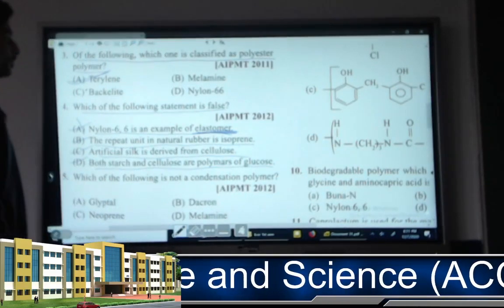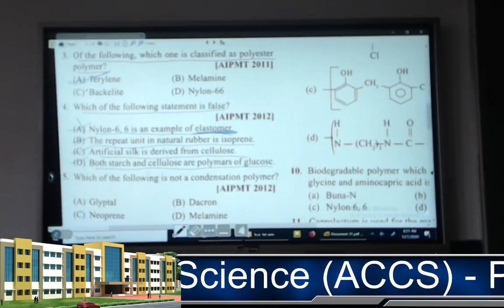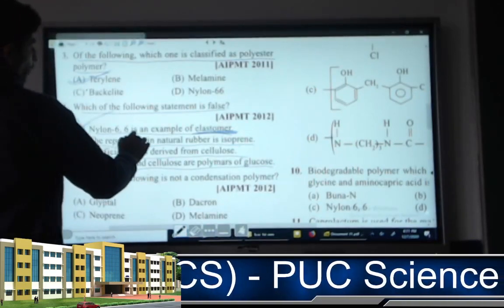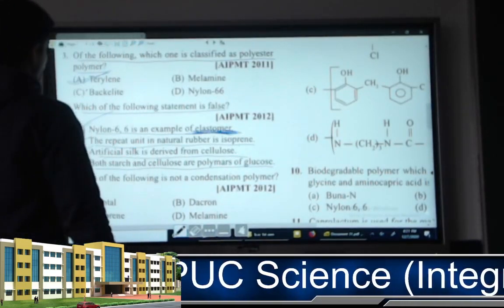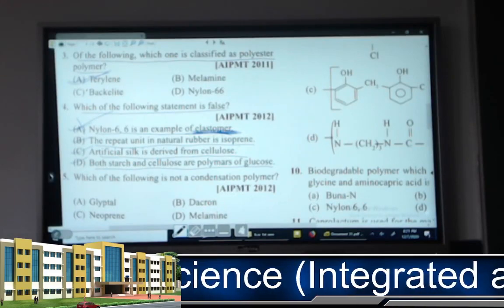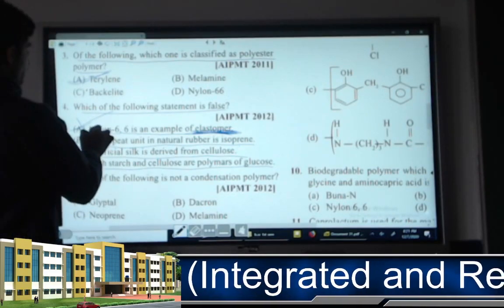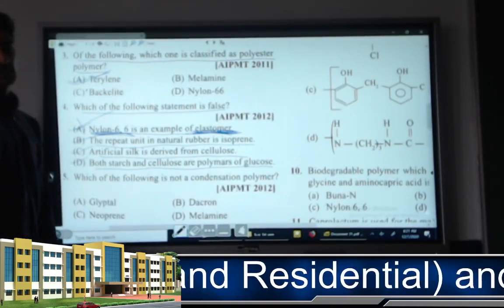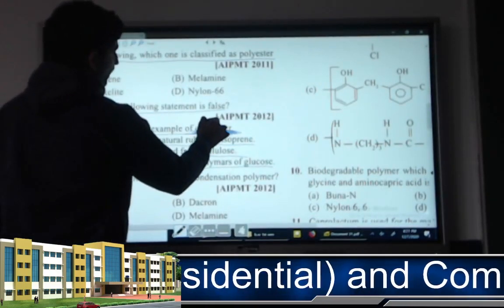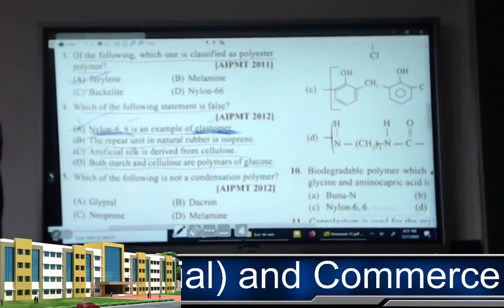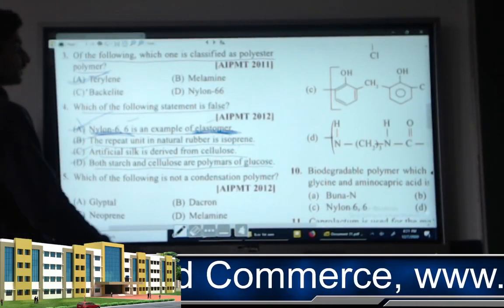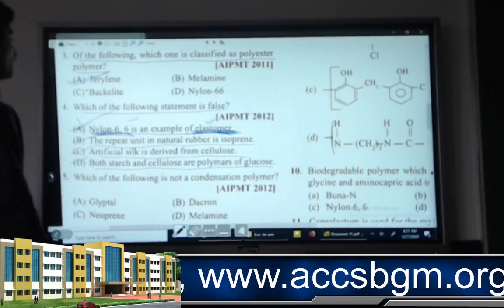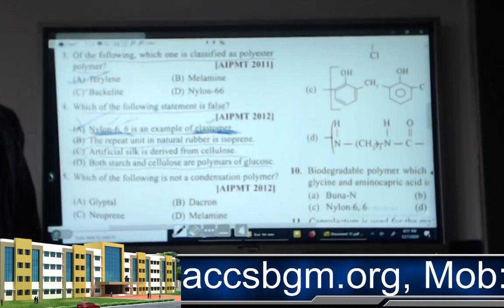Because it acts like a copolymer, it is not an elastomer. As it is a copolymer, it is not considered under elastomer conditions. Or you can also consider nylon 66 under mode of synthesis. Elastomer is not under the mode of synthesis. It is a type of structure classification. It is mainly related to type of structure, not to mode of synthesis.